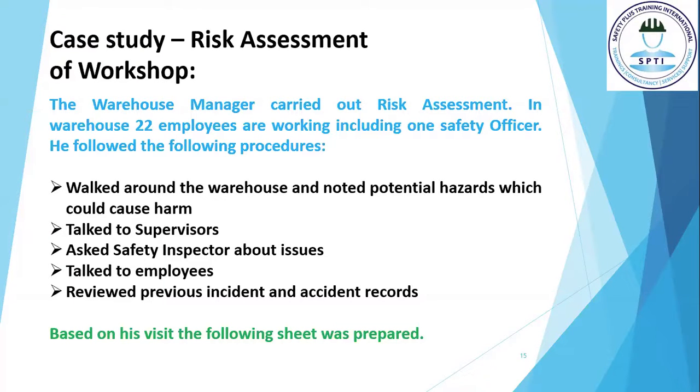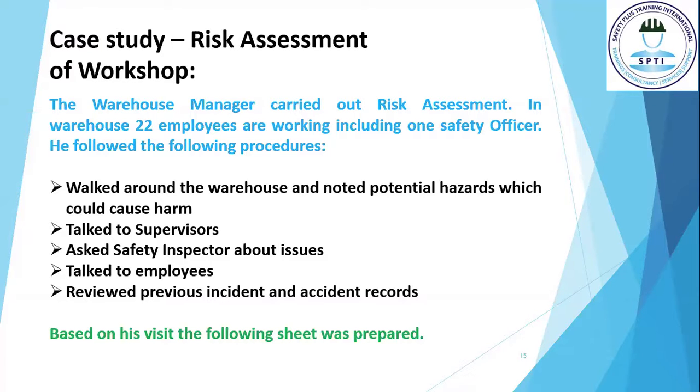Now we will discuss a simple case study. Please note that it's very basic and not in detail. A warehouse manager carried out a risk assessment where 22 employees were working with one safety officer. He followed the following procedures for his risk assessment. First of all, he walked around the warehouse and wrote down all the potential hazards. He talked to supervisors, the safety inspector, and employees and noted down the hazards identified by them. He also reviewed the previous incident and accident records.